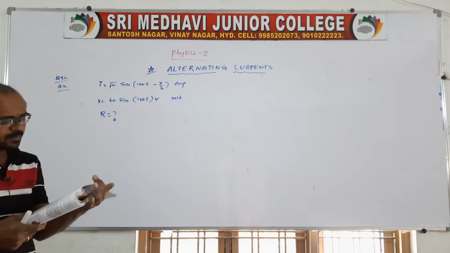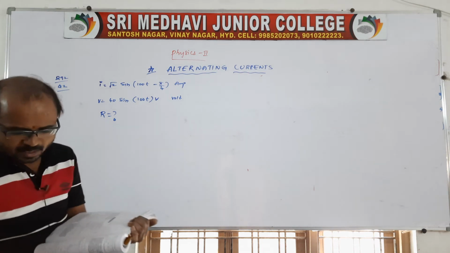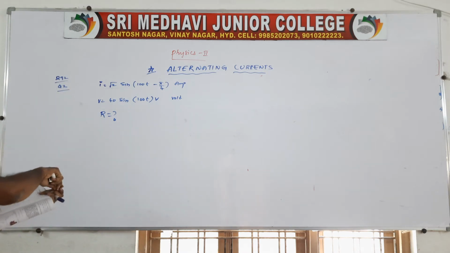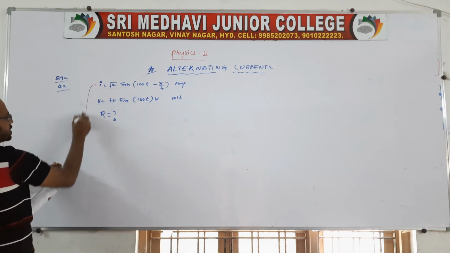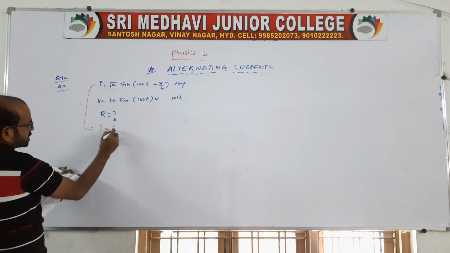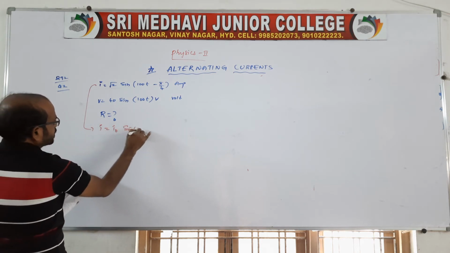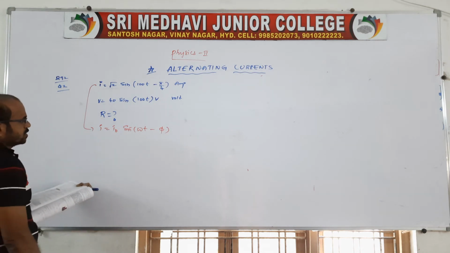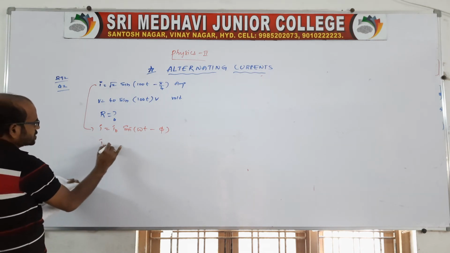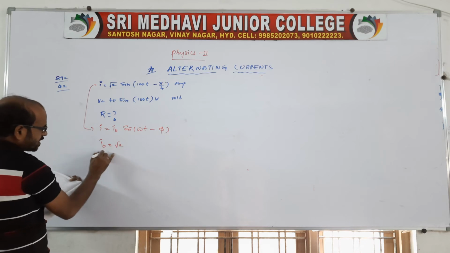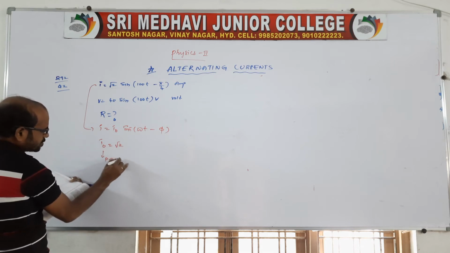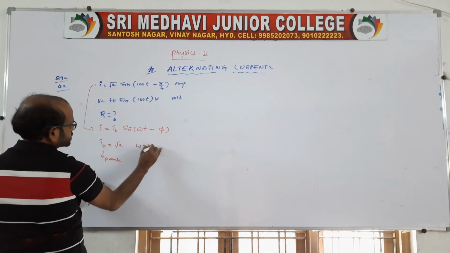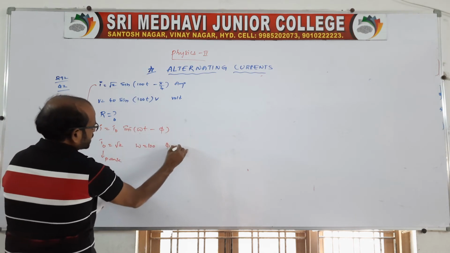But we need to get capital R now. Before that, compare with the original expression. You write for this I is equal to the general expression I naught sine omega t minus phi, because plus or minus we can have. Compare: I naught is root 2, it is the peak or maximum value. Omega is 100, and the phase angle will be pi by 4.